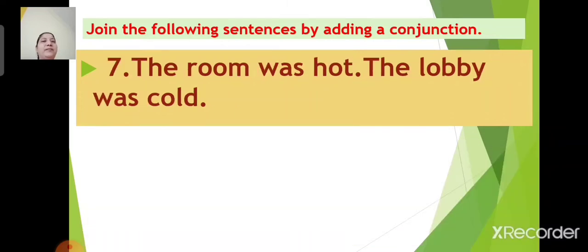Next, number 7. The room was hot. The lobby was cold. Children, let us join these two sentences by adding a conjunction.